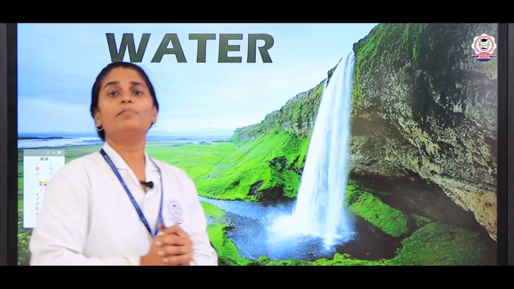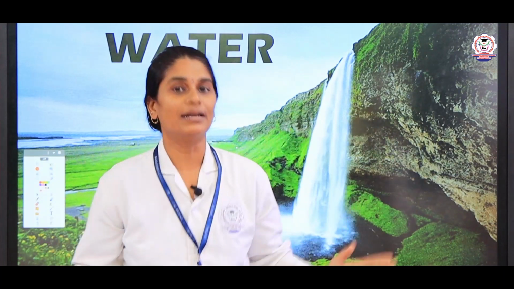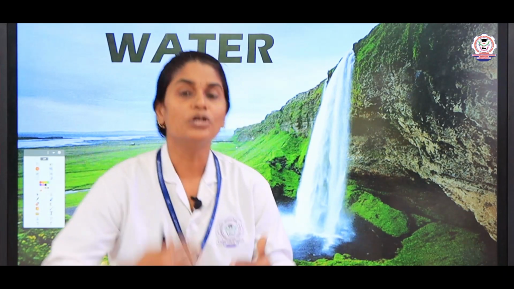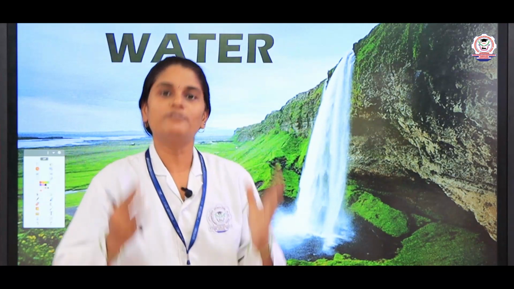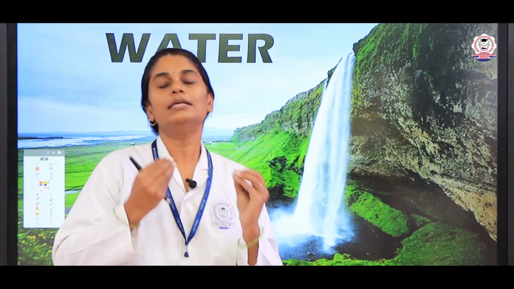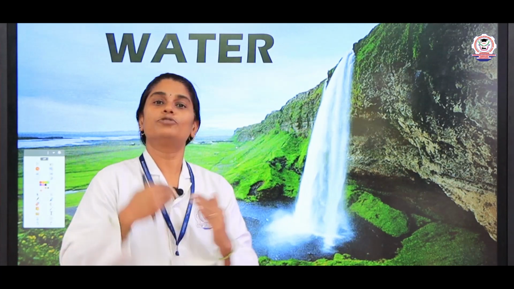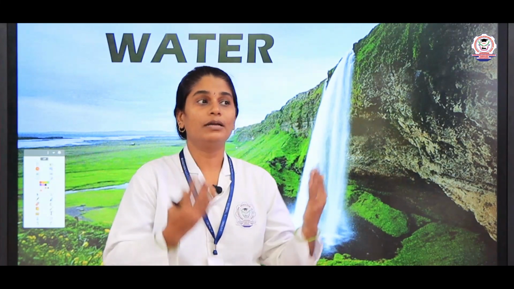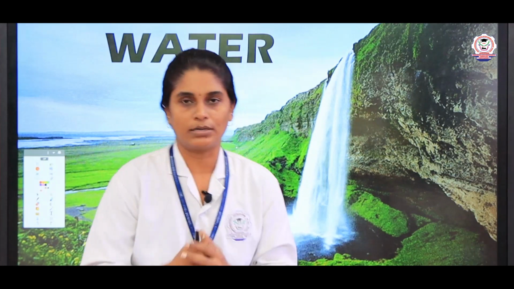Now, water is available on this earth. Water is not available on the other planets; earth is the only planet that has air and water. On the earth, 90% of water is available in the form of salty water. Only the remaining percentage is available on land, in lakes, ponds or underground water.